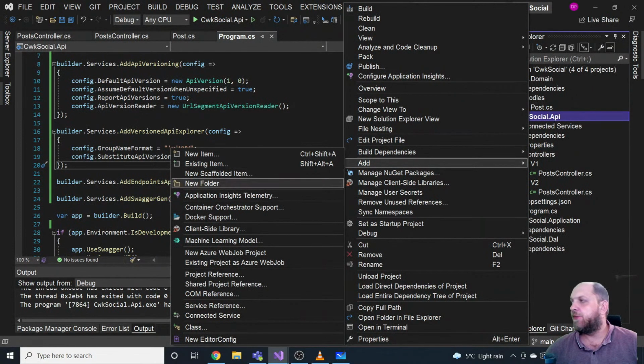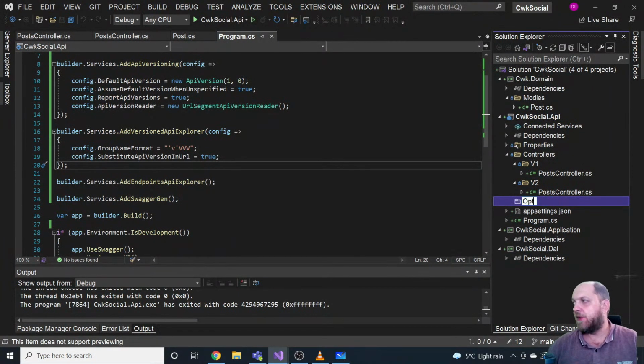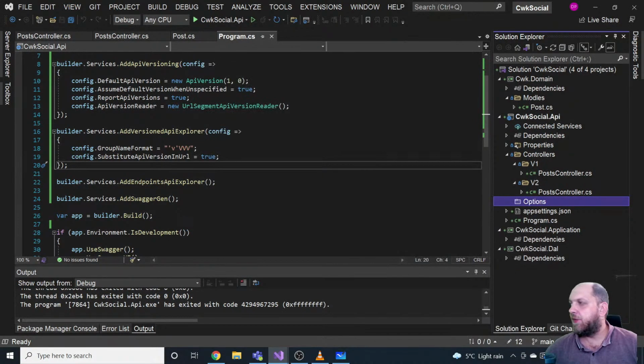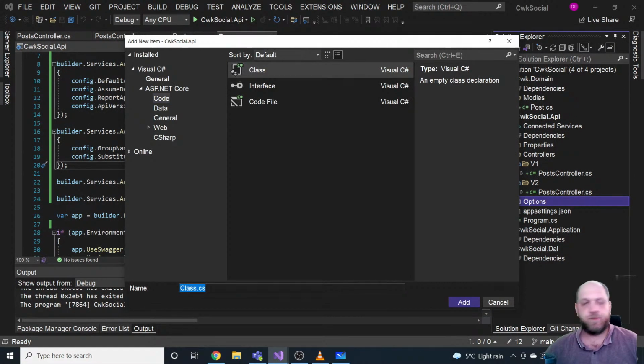So let's create a folder for that. Call this Options, and here in this folder, let's create a new class and name this class ConfigureSwaggerOptions.